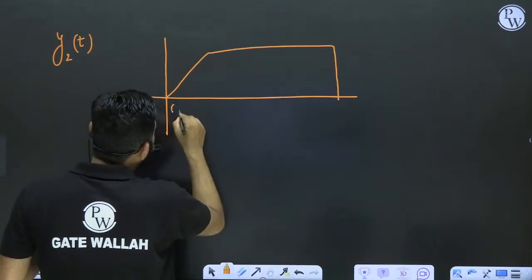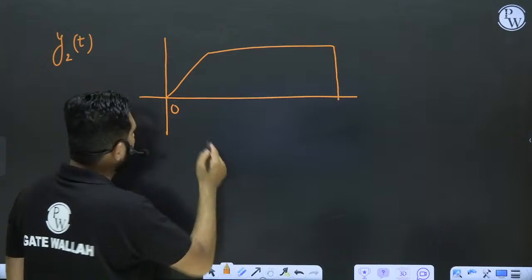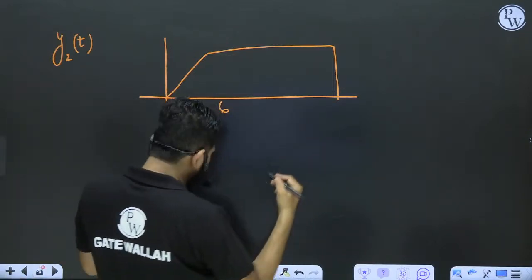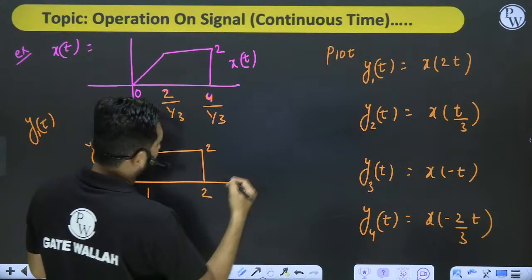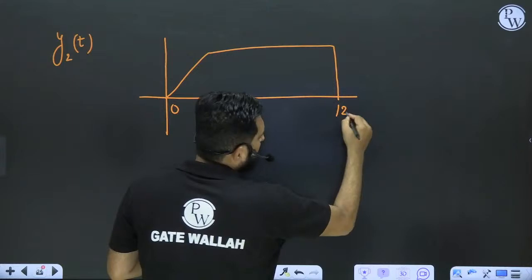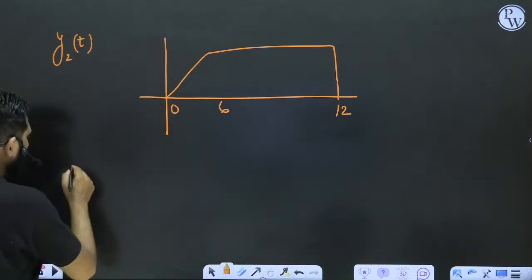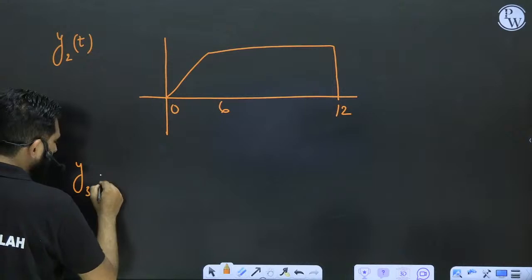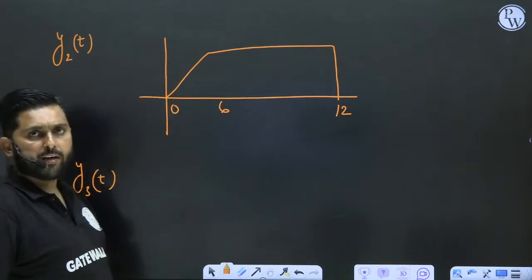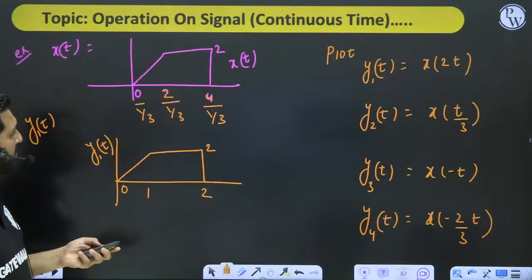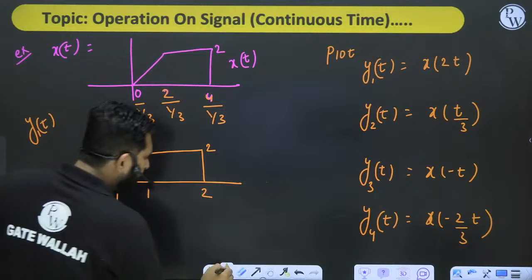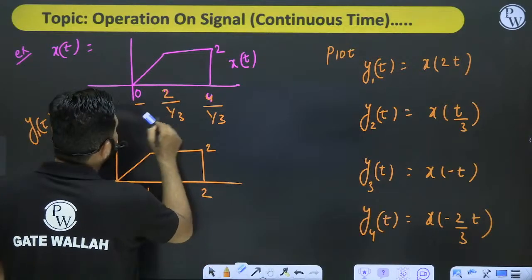0, and 2 divided by 1 by 3 becomes 6. 4 divided by 1 by 3 becomes 12. We will talk width later, don't worry. Let's talk y3d first. Now what is y3d?